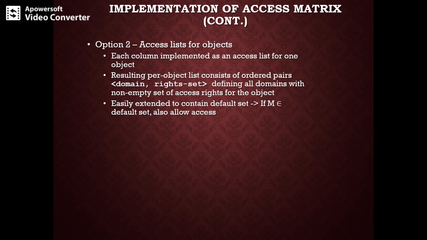So let's say an operation M on an object Oj is attempted in domain Di.